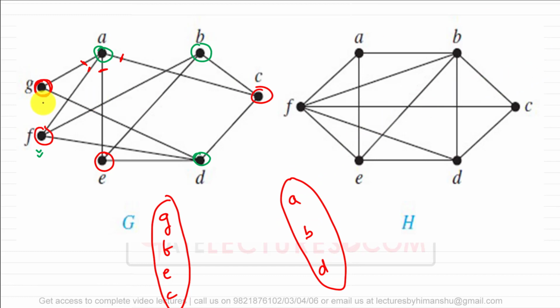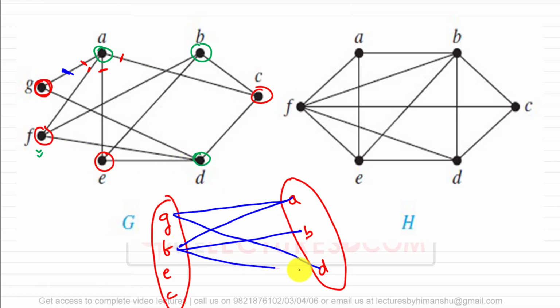Now let me try and connect. Between G and A there is an edge, so we connect G to A. Between G and D there is an edge, so we connect G to D. Between F and A there is an edge. Between F and B there is an edge. Between F and D there is an edge. Between E and A there is an edge, E and B there is an edge, and E and D there is an edge.